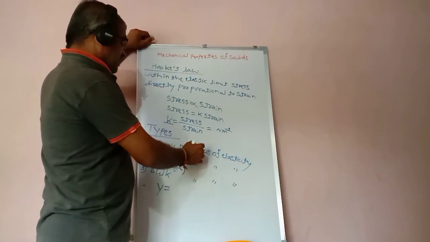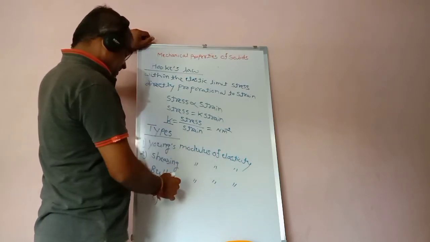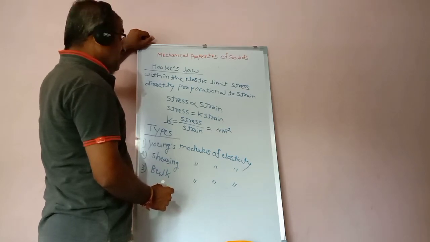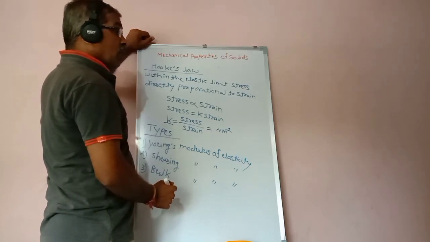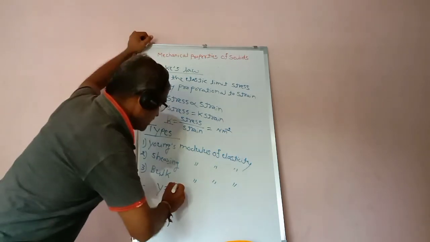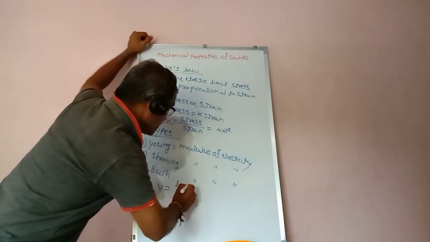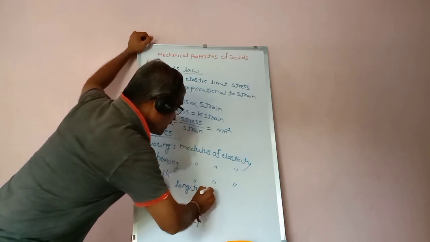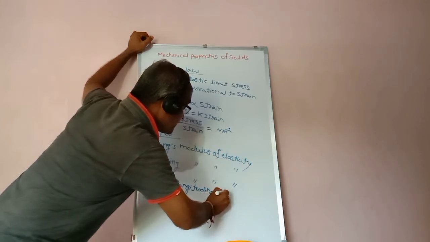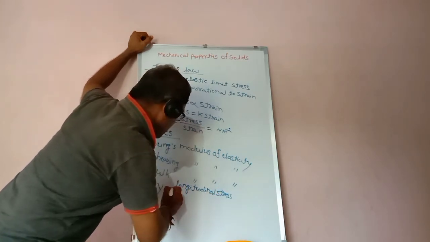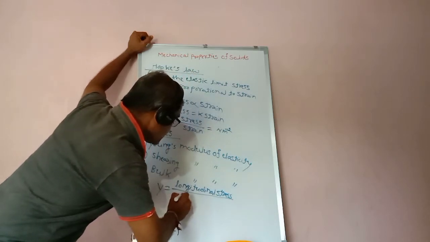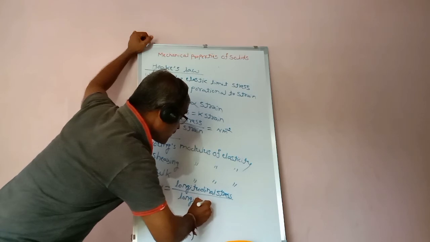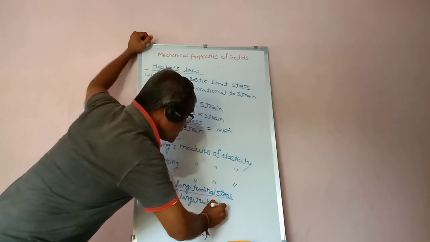The Young's modulus of elasticity, represented by Y, is the longitudinal stress to the longitudinal strain.